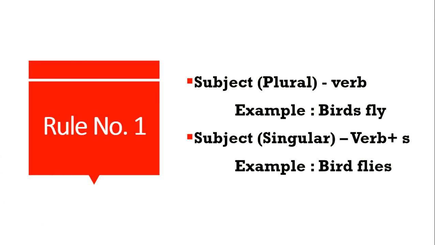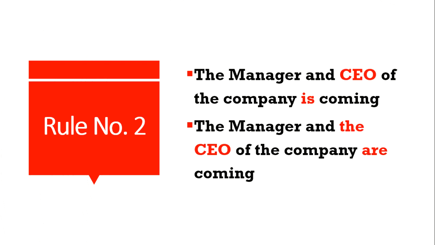Rule number 1, subject plural verb. If the subject is plural, the verb must not contain 'es' in it. For example, birds fly. Birds is a plural subject. If the subject is singular, the verb must contain 'es' in it. So see the example now. Bird flies. The subject is singular, so we have added 'es' in the verb. Bird flies.